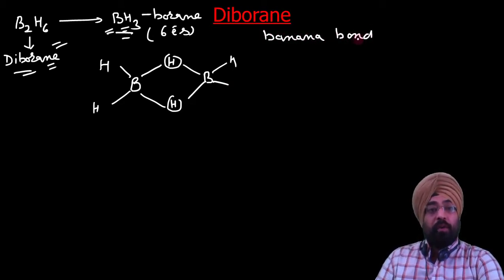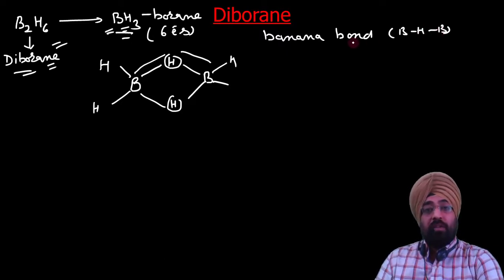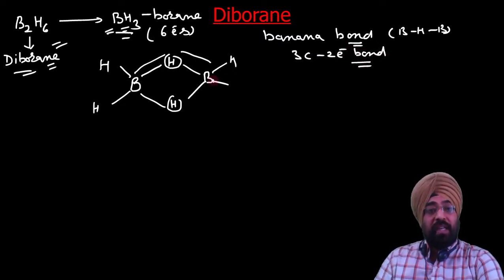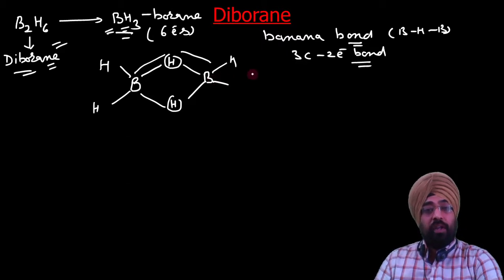It is not a normal covalent bond, it is a 3 center 2 electron bond, where in order to attach these 3 atoms, only 2 electrons have been utilized, so that's why it is called a 3 center 2 electron bond.